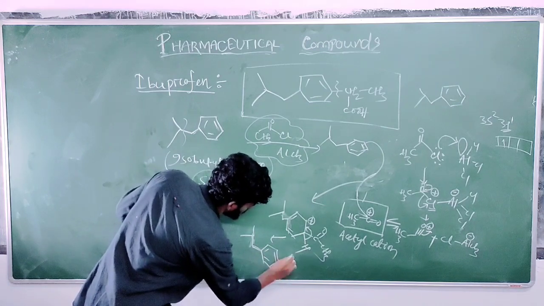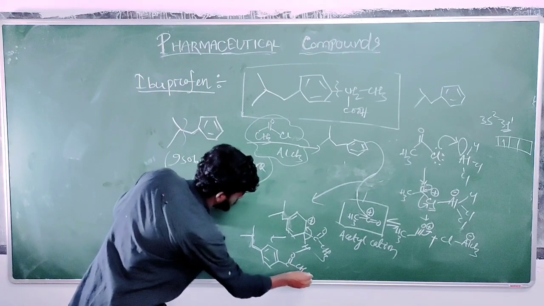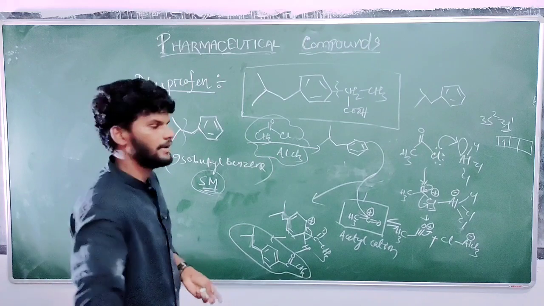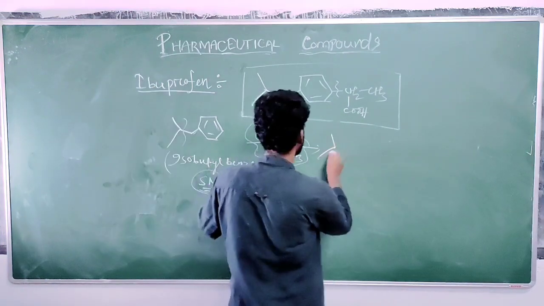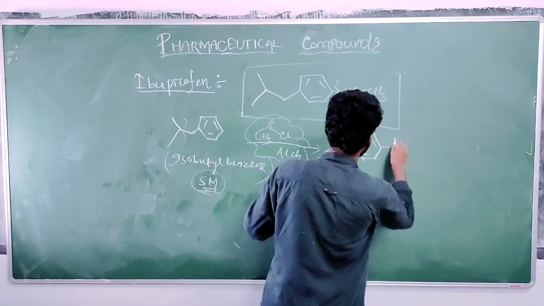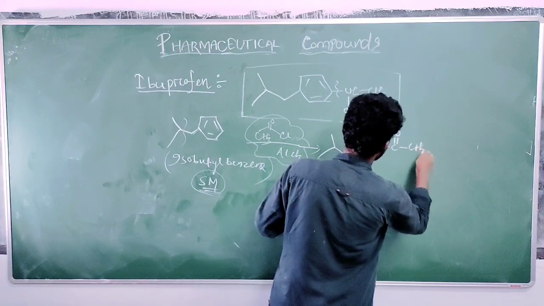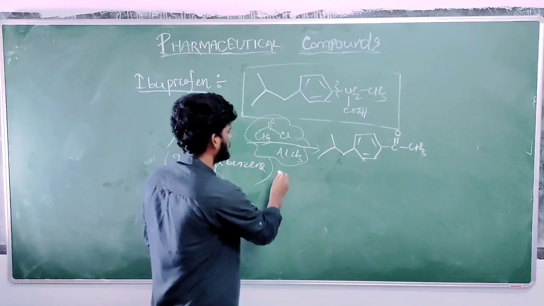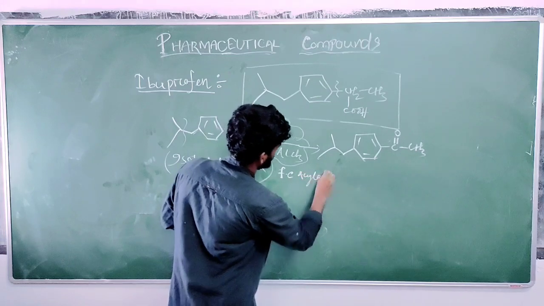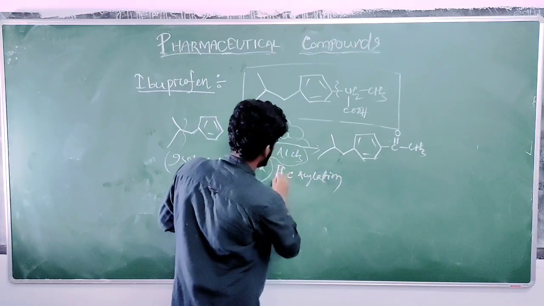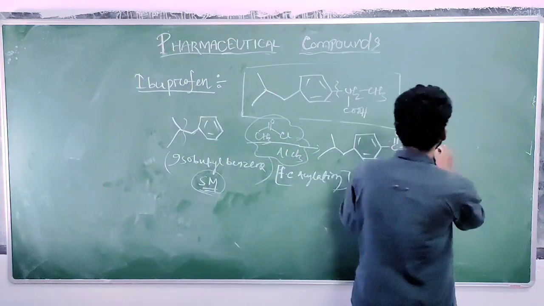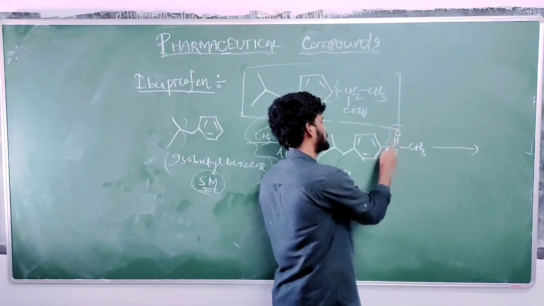What is the structure? COCH3. So this is the Friedel-Crafts acylation reaction. What will form? Friedel-Crafts acylation. It is COCH3. This is the Friedel-Crafts FC acylation step. Next to Friedel-Crafts acylation, here this is one carbonyl group.